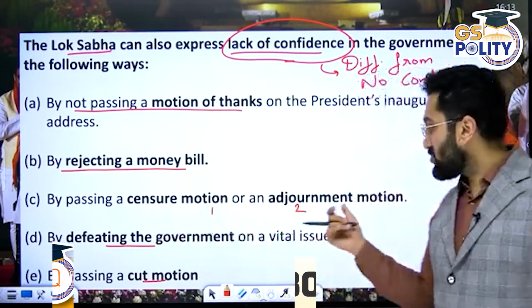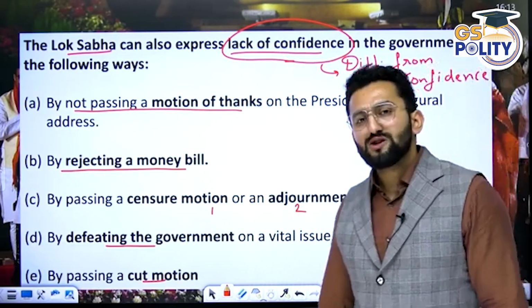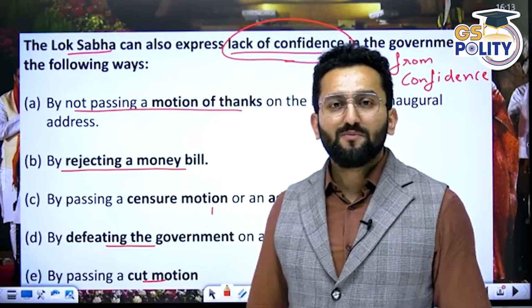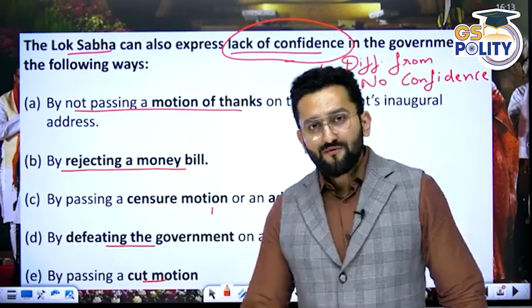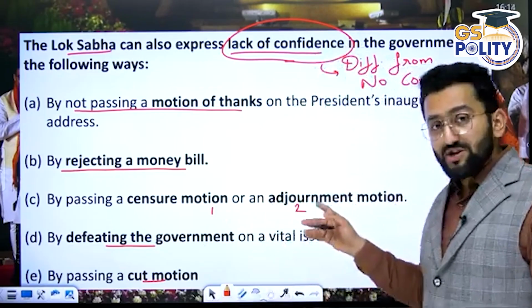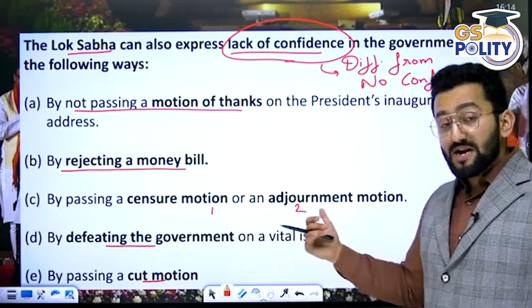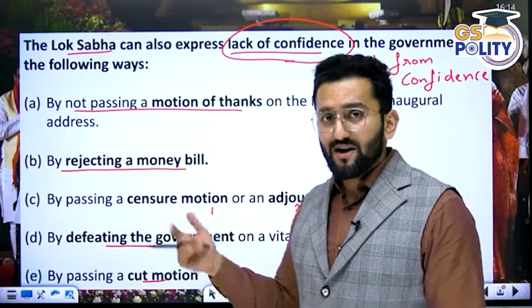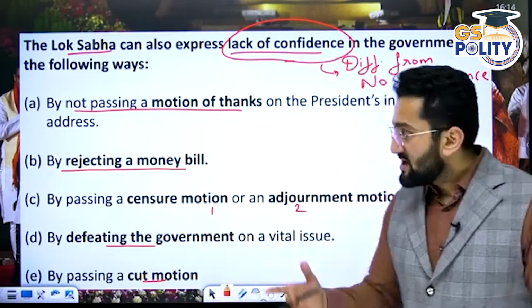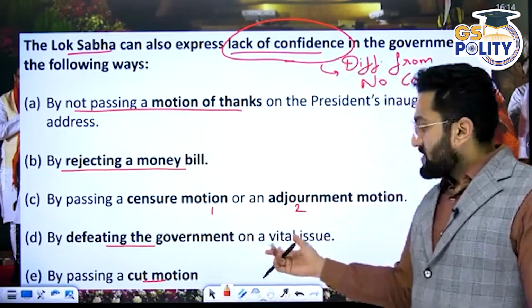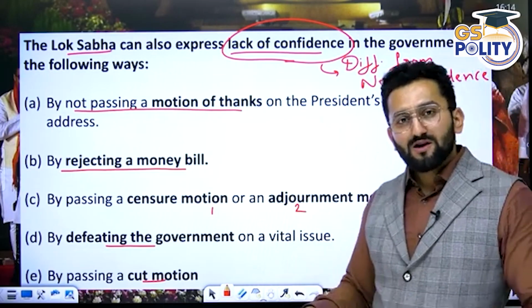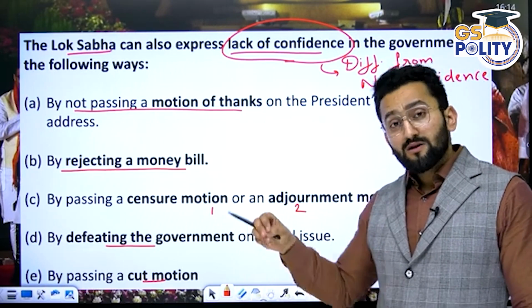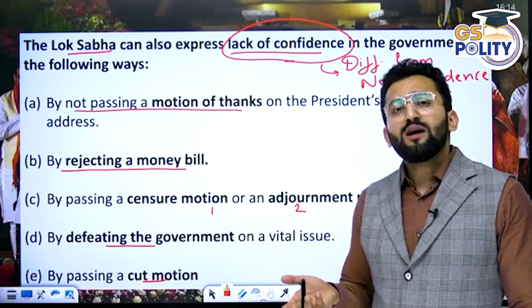By passing a censure motion, adjournment motion. Censure motion, I told you, is against a particular minister, that you're not happy with your conduct, you have to answer this. There's a breach of privilege. Adjournment motion, when there's a matter of urgent importance, I discussed this when I discussed adjournment and prorogue, right? Defeating the government on a vital issue: there's a discussion, after discussion there's a resolution, and now the government itself is not having majority support.